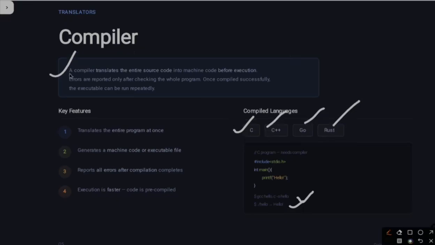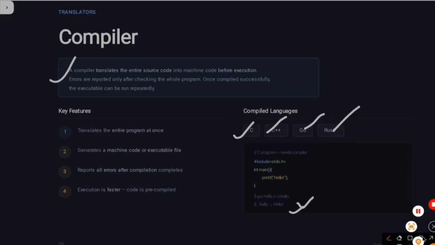So what is a compiler? A compiler translates the entire source code into machine code before execution. Errors are reported only after checking the whole program. Once compiled successfully, the executable can run repeatedly. I hope you understood what a compiler is, what the key features of a compiler are, and which languages use a compiler. Now moving to the next topic.